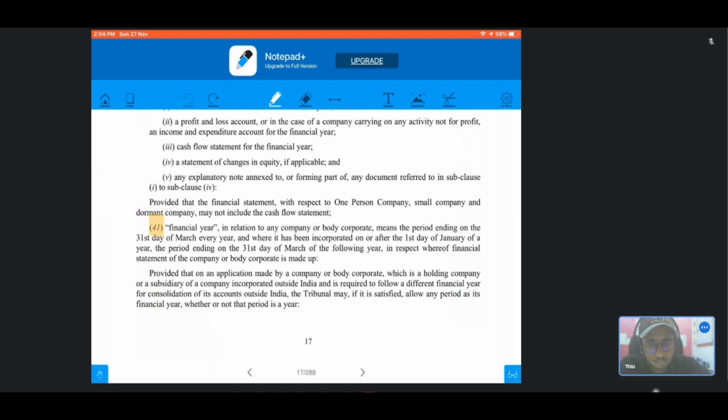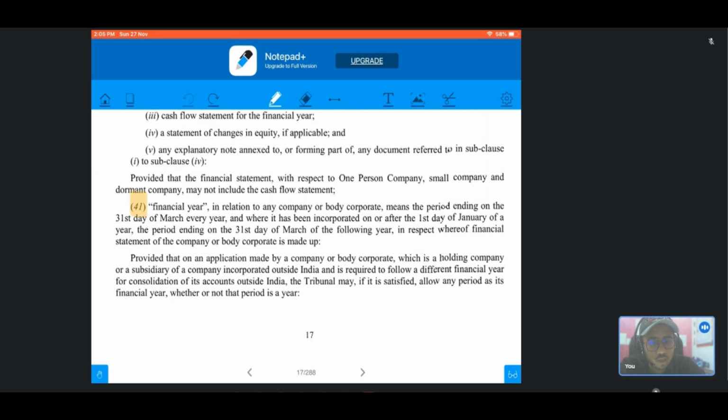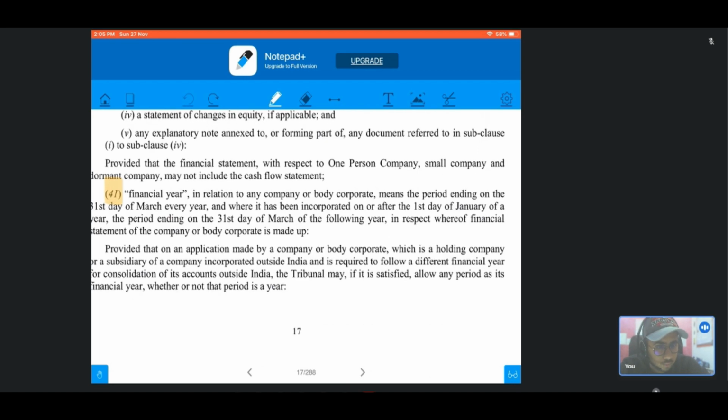Now the next definition is of financial year, that is subsection 41. As we all know, our financial year begins on 1st of April and ends on 31st of March every year. However, if a company is incorporated on 1st January or after that, then its financial year will end on the 31st day of March of the next year.